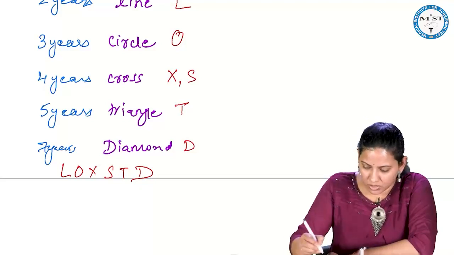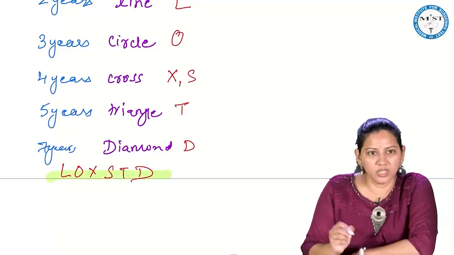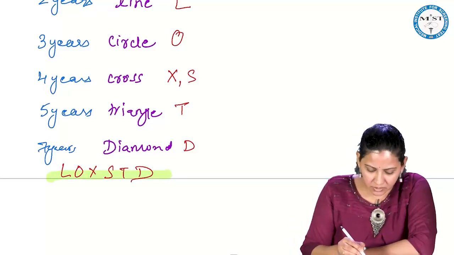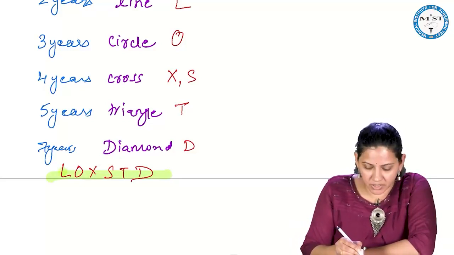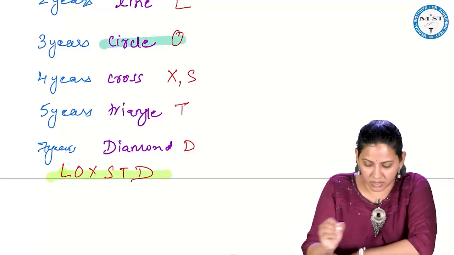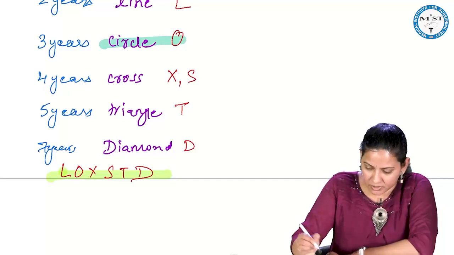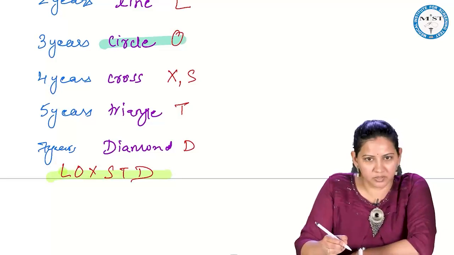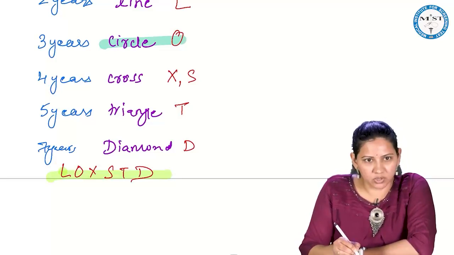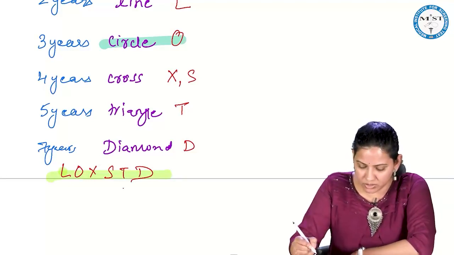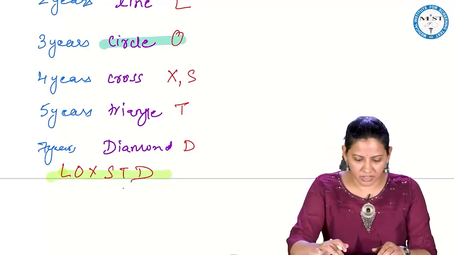So here logs STD means the child can make a line by 2 years, a circle by 3 years, which is often asked in your exam, when can a child draw a circle. And the child can make a cross, cross means the plus mark. Square is also 4 years, triangle is 5 years, diamond is 7 years. So this is a mnemonic logs STD. Clear?